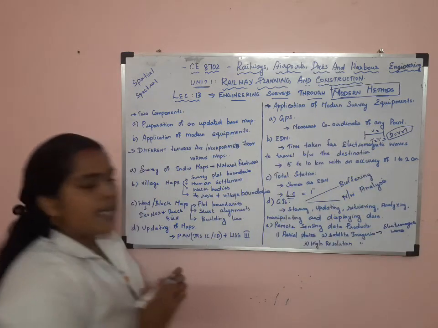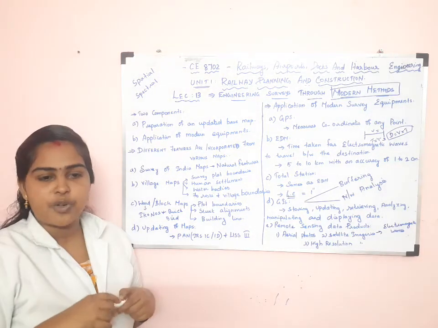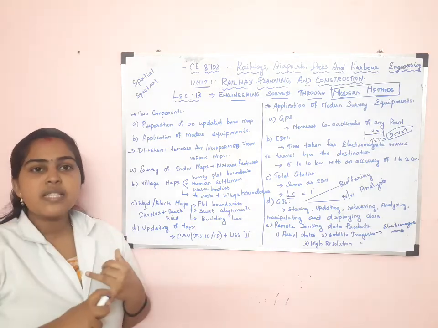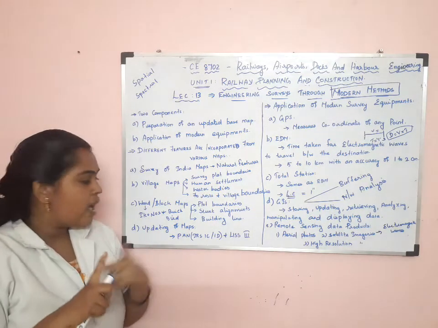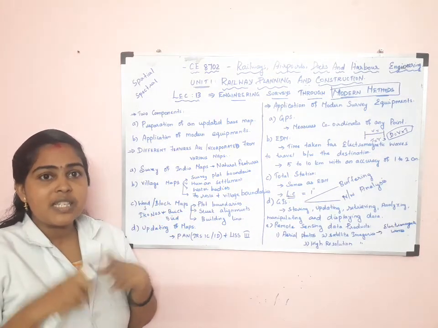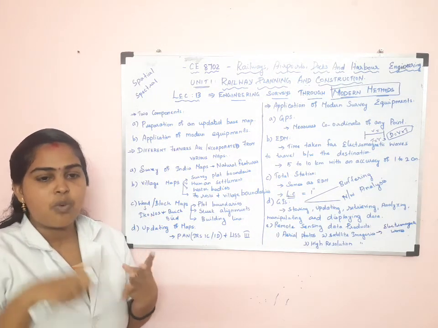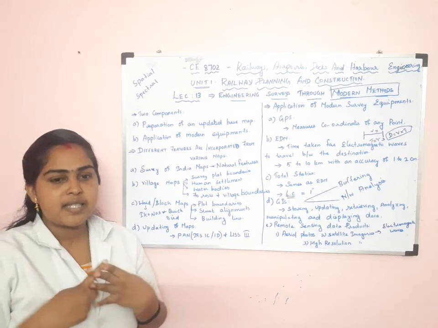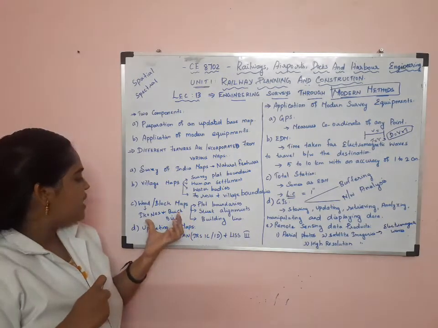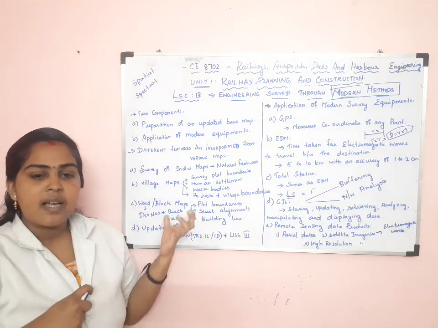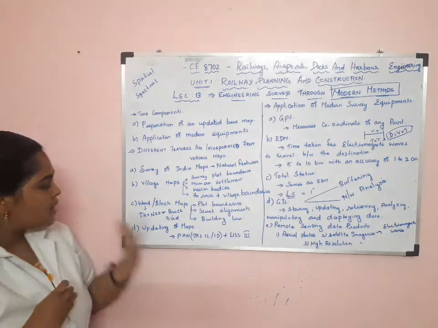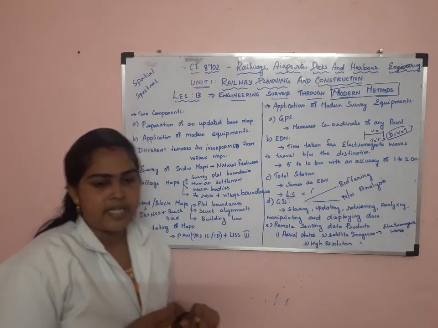For taking the satellite imageries, we use satellites, that is IRS 1A, 1B, 1C, 1D. They are used in India. In foreign countries, they use IKONOS, QuickBird, ERS and so on for taking the satellite imageries.